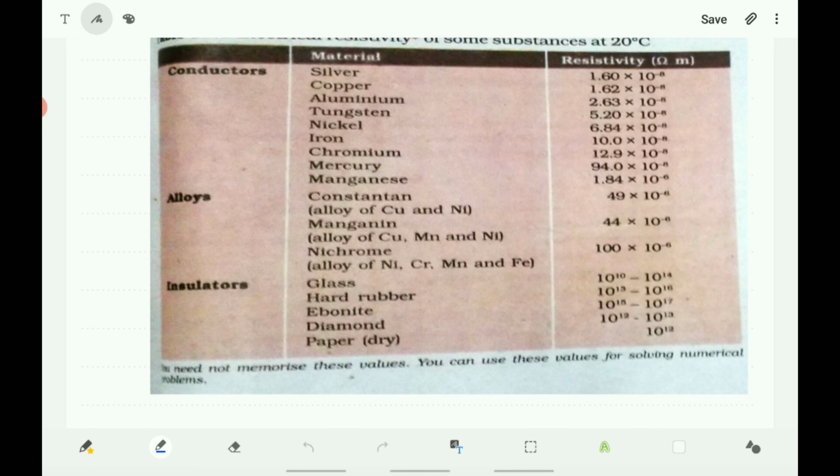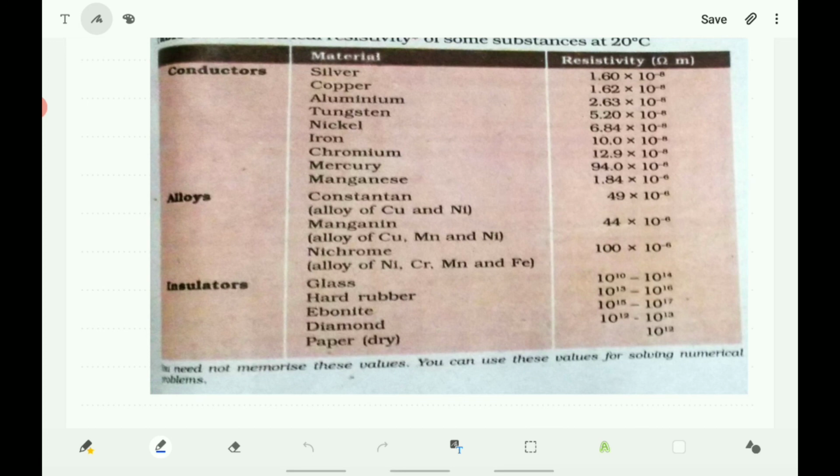And next, insulators, which will not allow the electric current to pass through them. The first one is glass. Its resistivity range is 10 to the power of 10 to 10 to the power of 14 ohm meter.